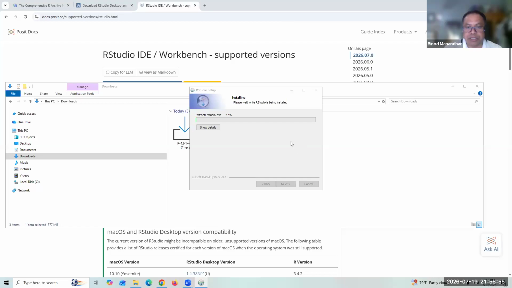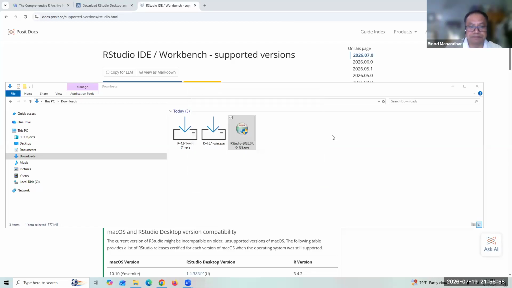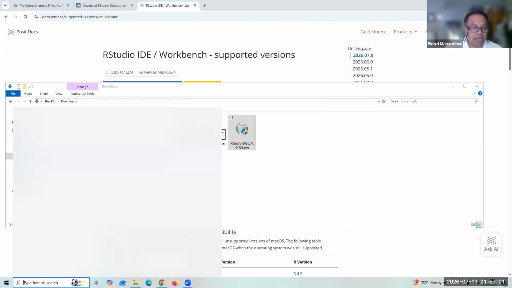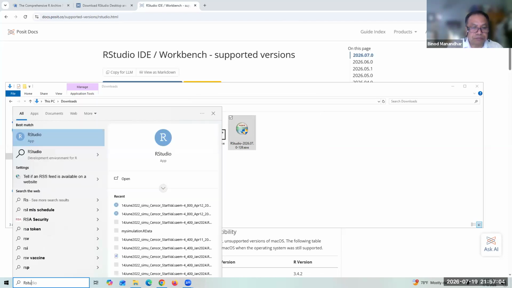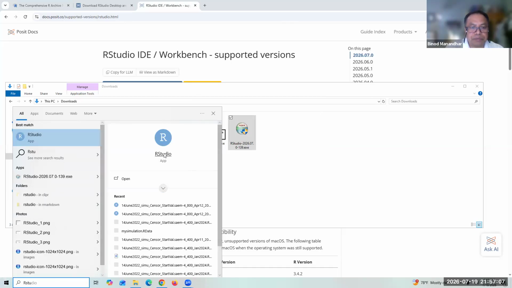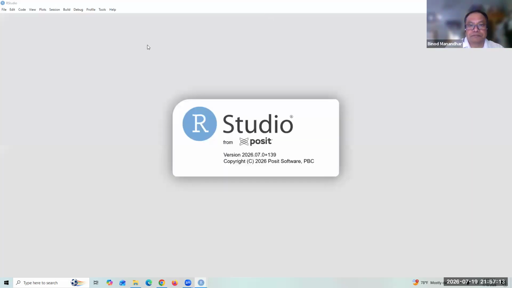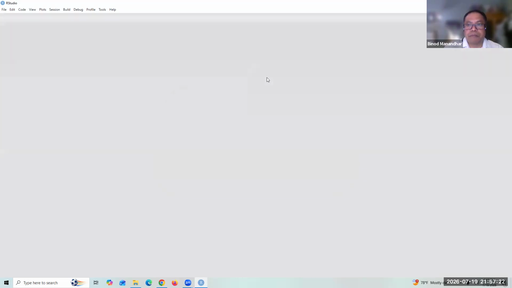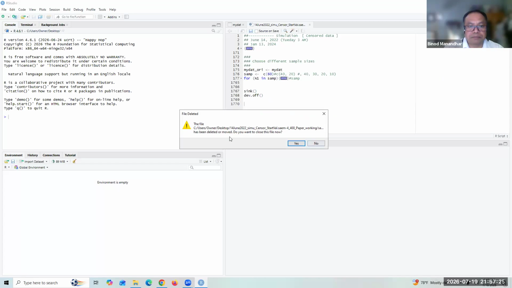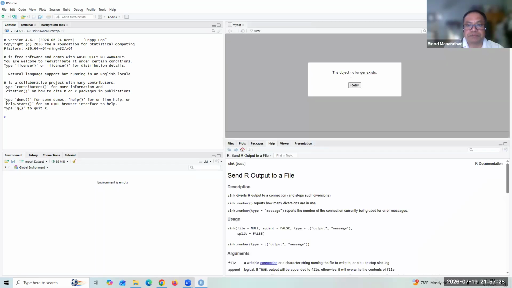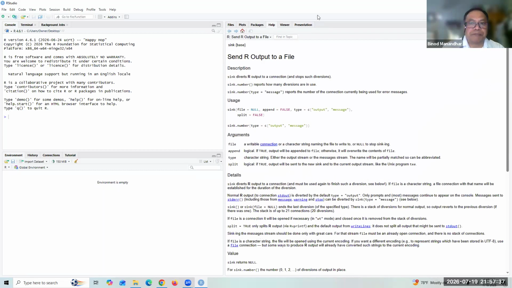Okay, now RStudio is finished. So click finish here. Now let's see RStudio here. Now RStudio is installed here. Now click this one here. Now RStudio is running. Okay, it no longer exists. I don't need this one here.